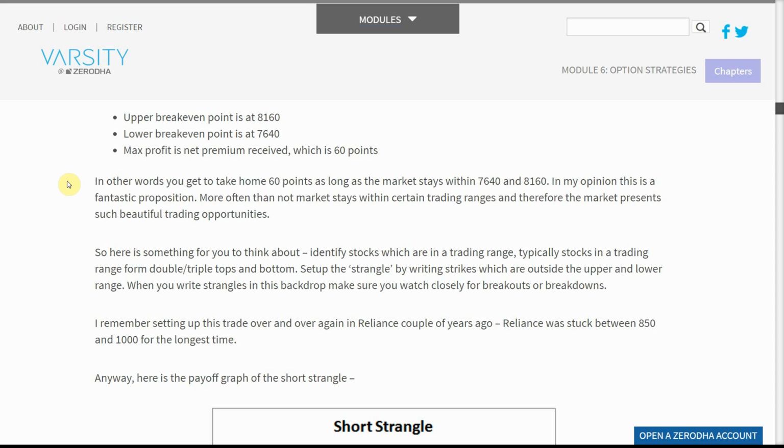So here is something for you to think about. Identify stocks which are in a trading range. Typically, stocks in a trading range form double, triple tops and bottoms.